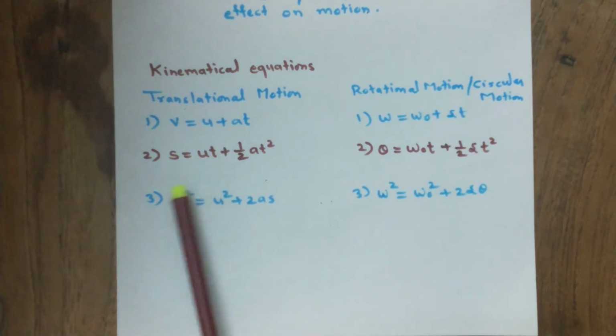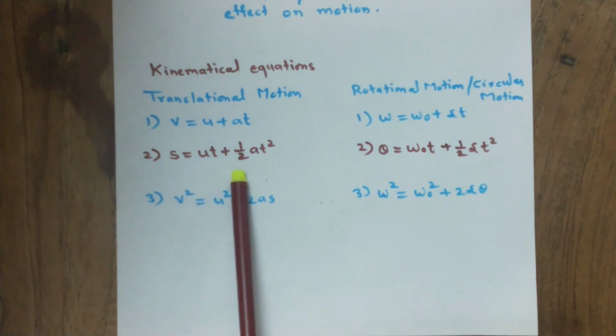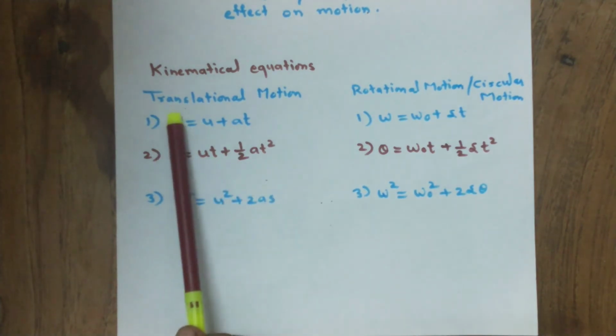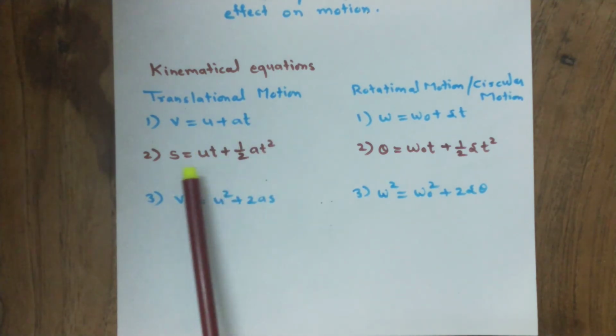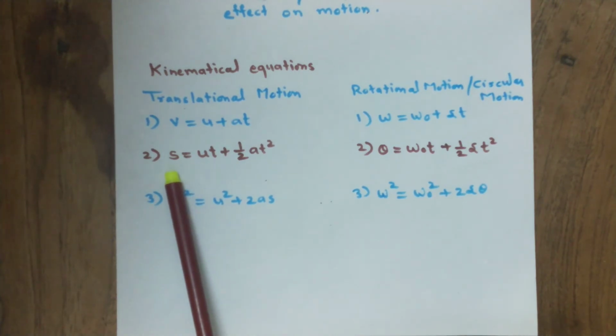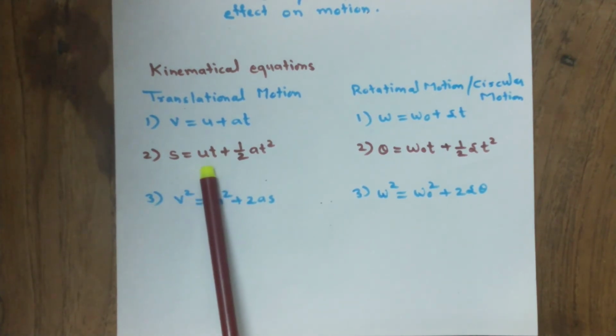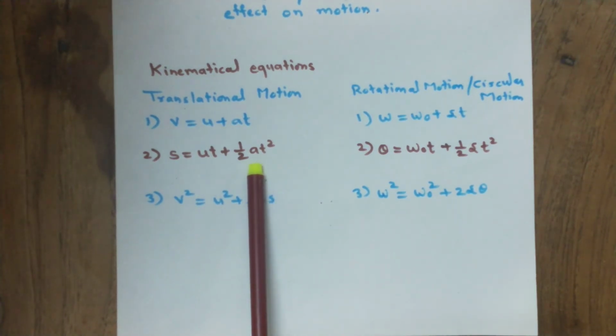Now, the second kinematical equation is s = ut + 1/2 at² in case of translational motion or linear motion, where s is the linear displacement of the particle, u is the initial velocity of the particle, a is the linear acceleration produced in the particle.